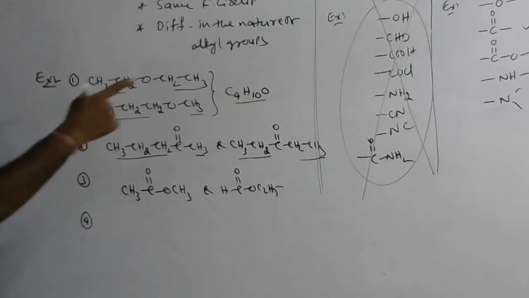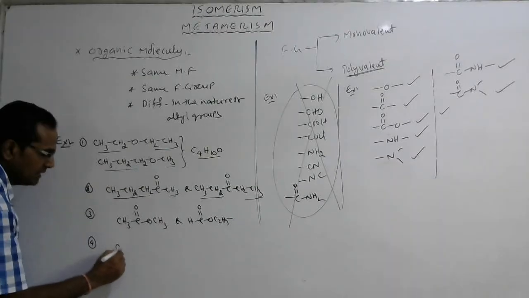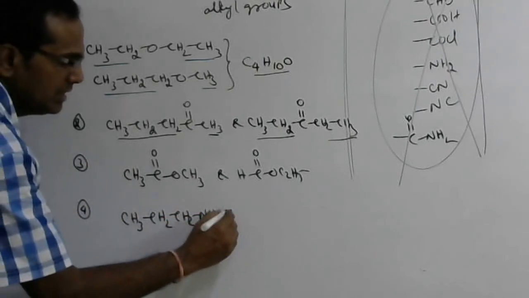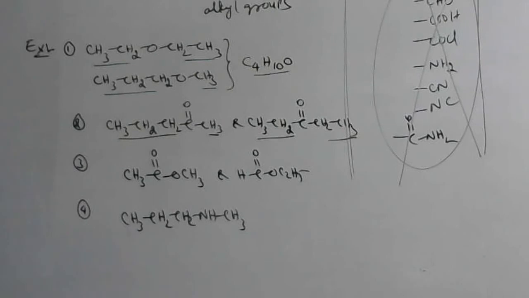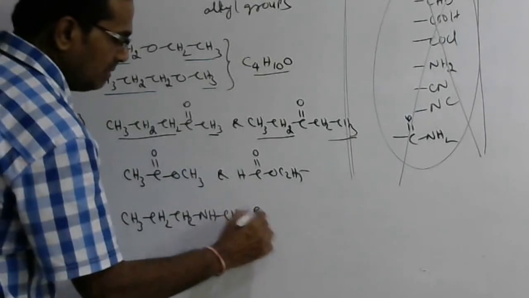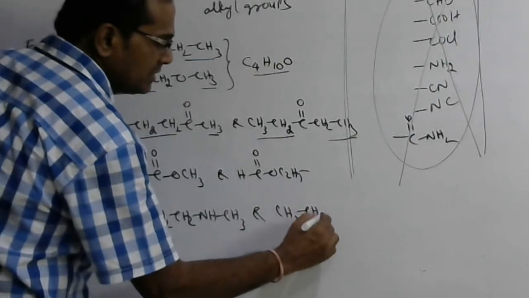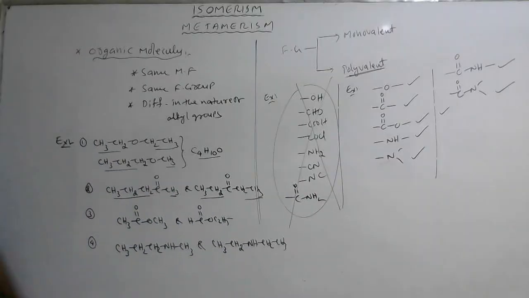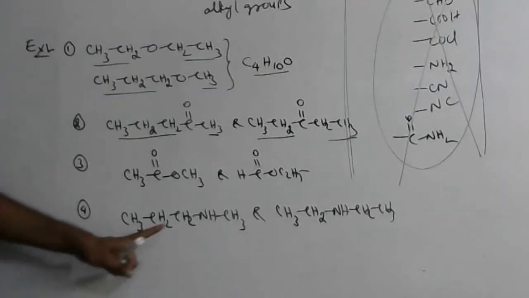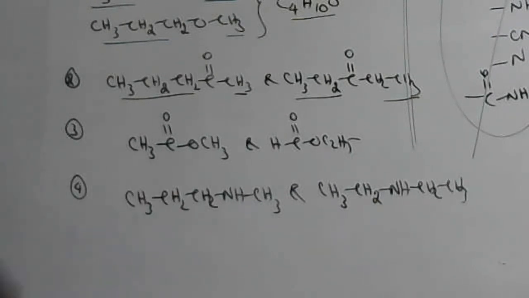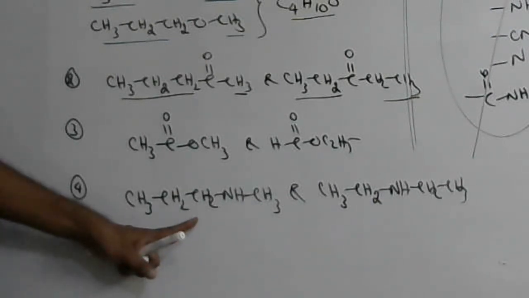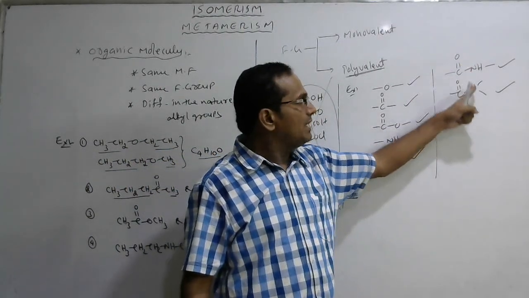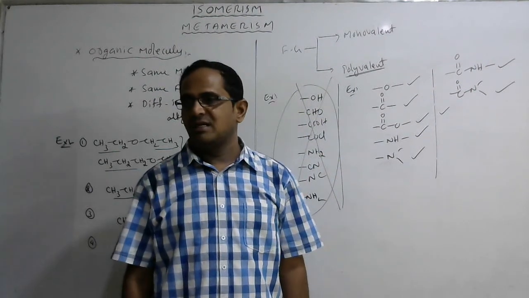Next, metamerism is exhibited by secondary amines. For example, listen to me. CH3CH2CH2NHCH3, N-methyl-1-propanamine. What is the metamer of this one? CH3CH2NHCH2CH3, diethylamine, and the other is methyl n-propylamine. The nature of alkyl groups is different. So secondary amines will exhibit metamerism. Similarly, tertiary amines will exhibit metamerism, and secondary amides and tertiary amides also exhibit metamerism. Thank you.